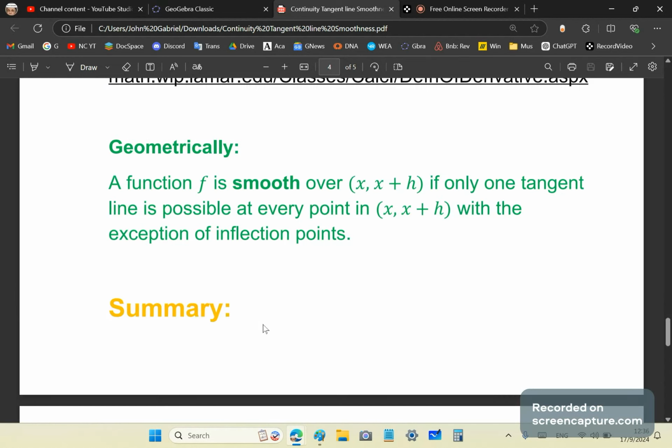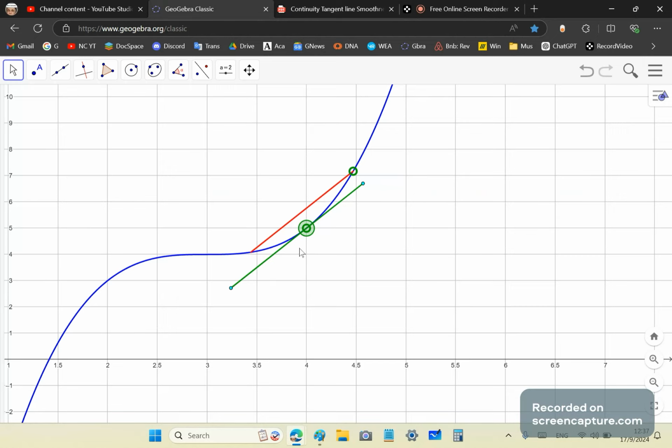Okay, let's give a proper definition of smoothness. Geometrically again, a function f is smooth over this interval if only one tangent line is possible at every point in this interval, with the exception of inflection points, okay? So it doesn't matter that there's no tangent line there. It's still smooth in this, let's say in this interval 2.5 to 4, and actually it's smooth everywhere, in fact.